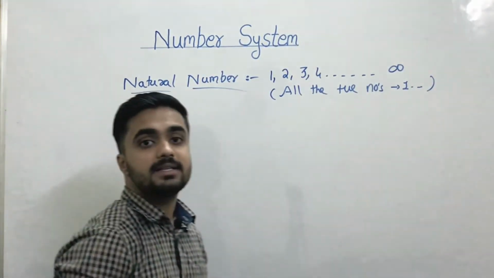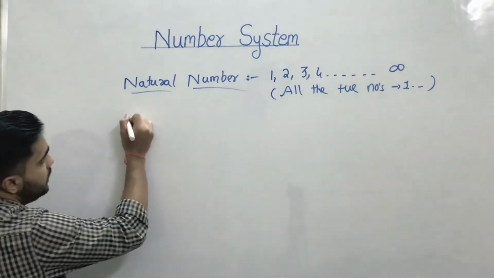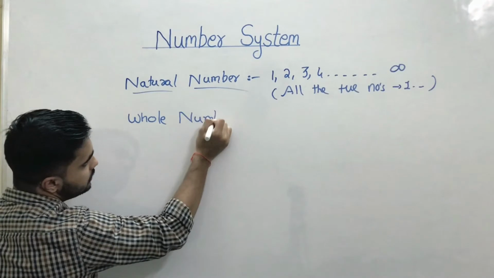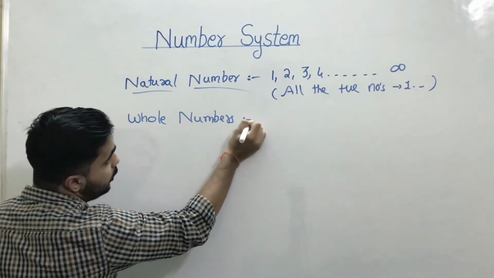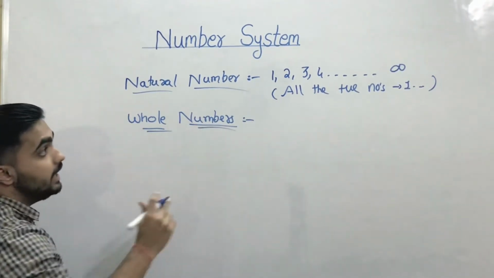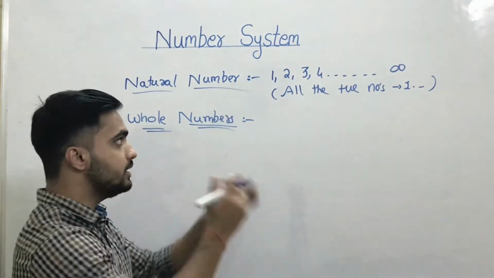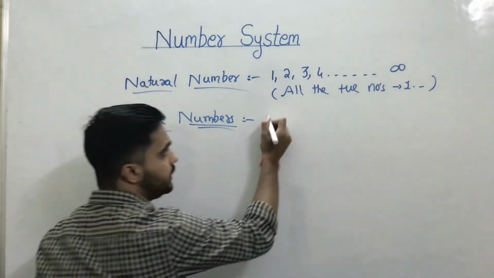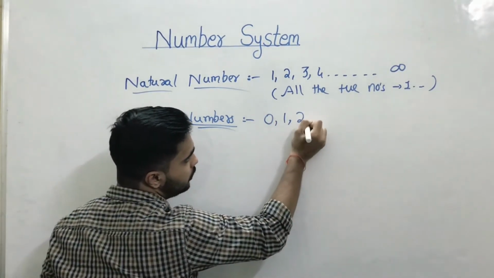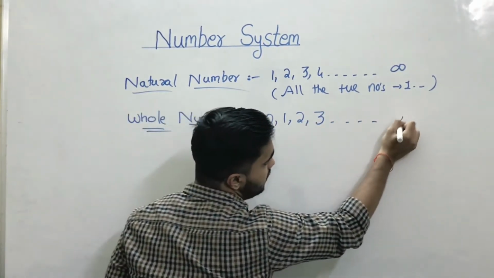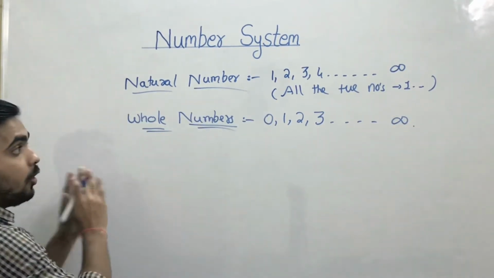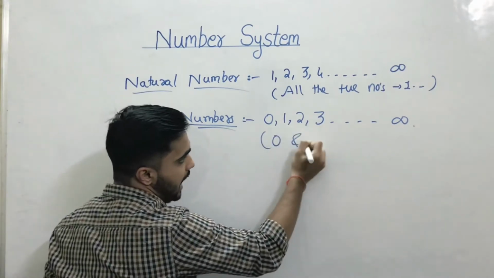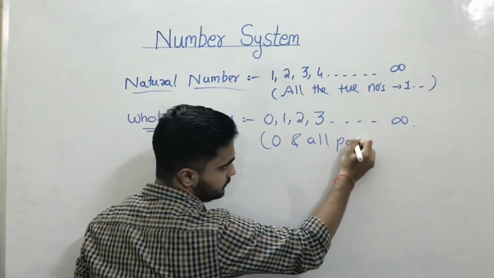Second type of numbers are whole numbers. So what are whole numbers? So whole numbers are nothing but it includes 0 also in natural numbers. So if we include 0 in natural numbers, you will get whole numbers. So 0, 1, 2, 3 up to infinity. So I can say whole numbers are those numbers which start with 0 and all positive numbers.